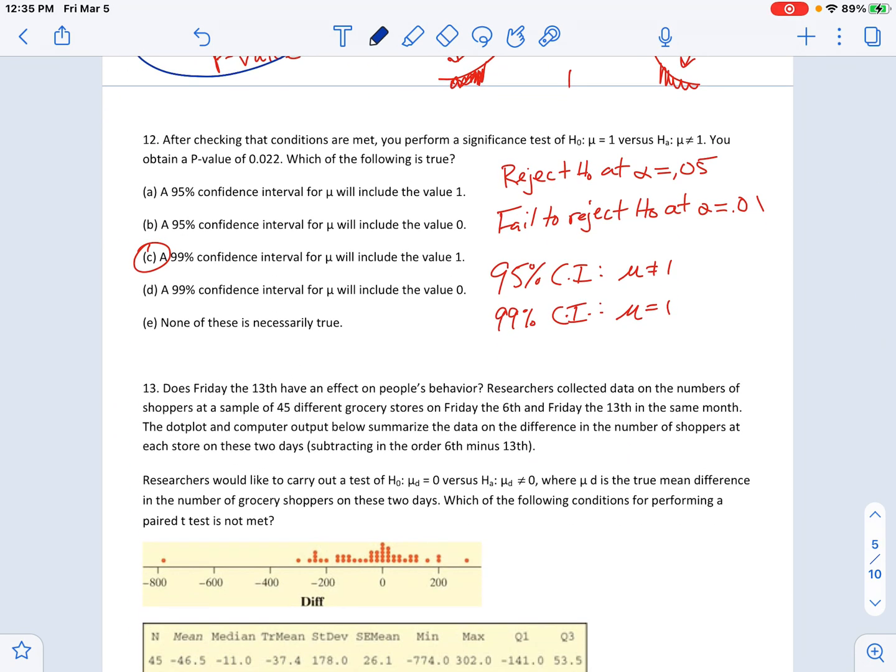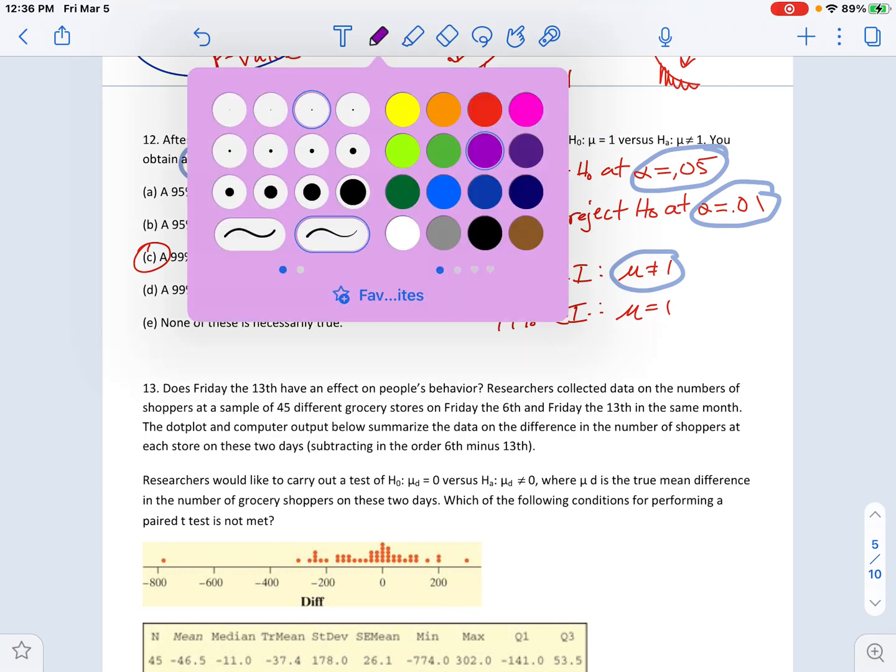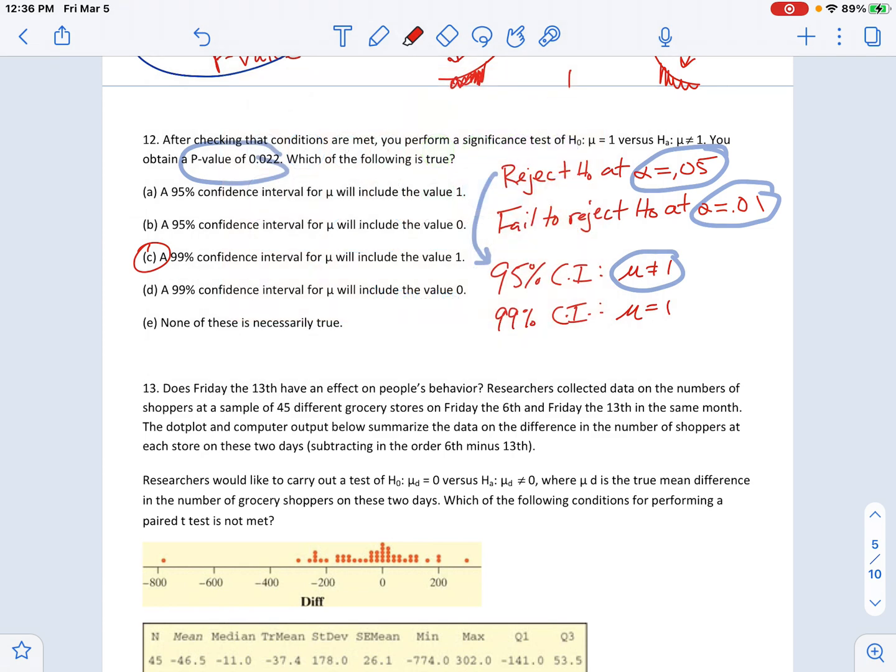Number 12, after checking the conditions are met, you perform a test of mu equals 1 versus not equals. P-value of 0.022, which of the following is true? All right, so with a p-value of 0.022, that is low for alpha is 0.05, but it's not low for 0.01, okay? If you connect a 5% alpha to a 95% CI, rejecting means that technically it's not equals. Whereas failing to reject would actually mean we don't reject this, so we're okay with that, it's 1.